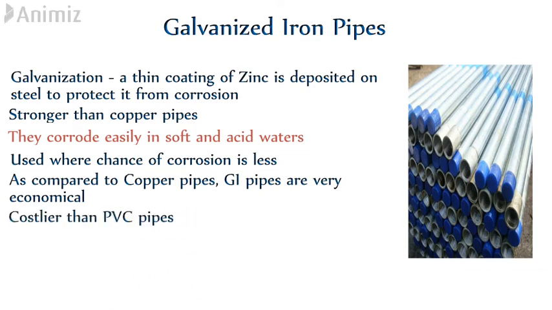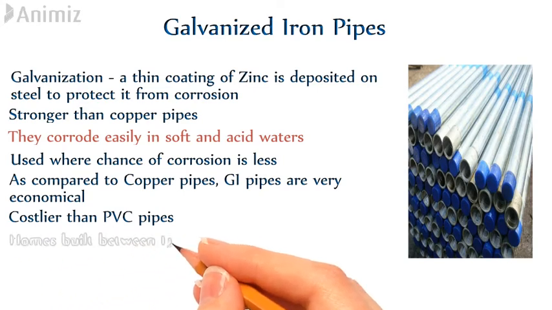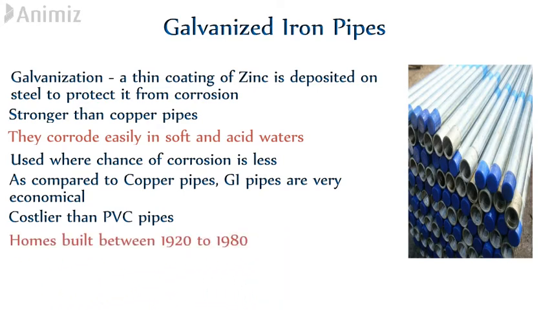These pipes were used several years ago in residential building projects. The homes built in between 1920 to 1980 have galvanized iron pipes, but nowadays GI pipes are not being used in residential constructions for plumbing purposes. Most homes which have GI pipes have to be repiped.